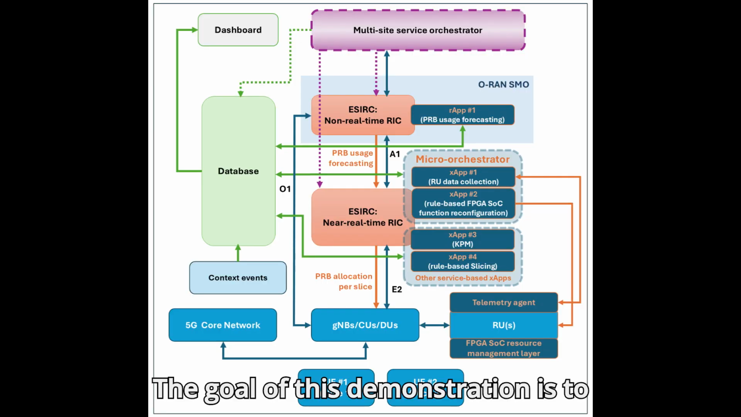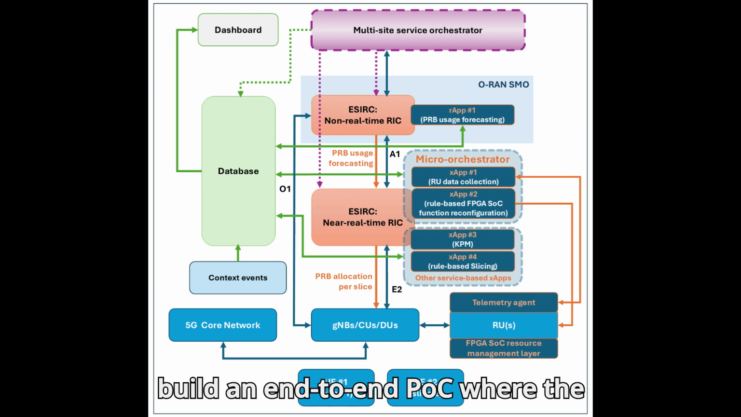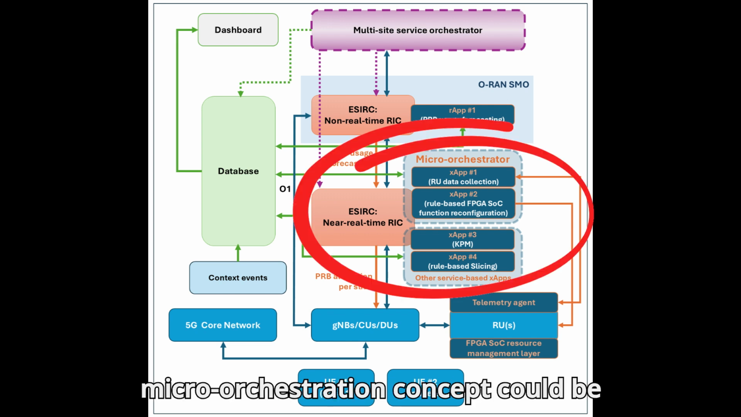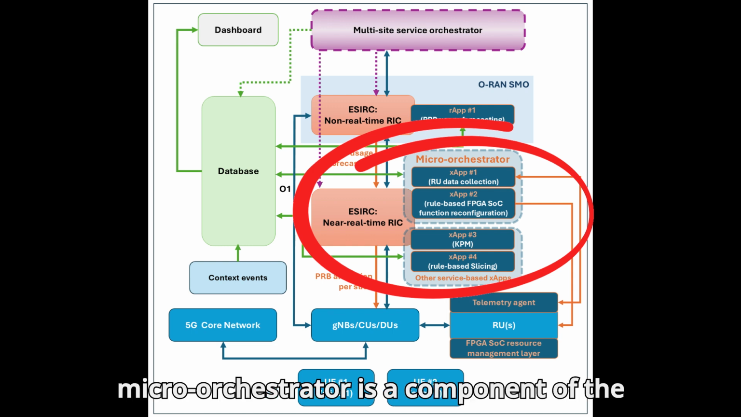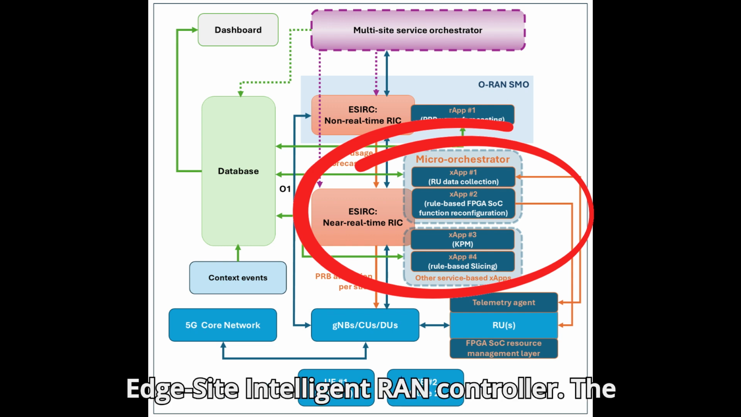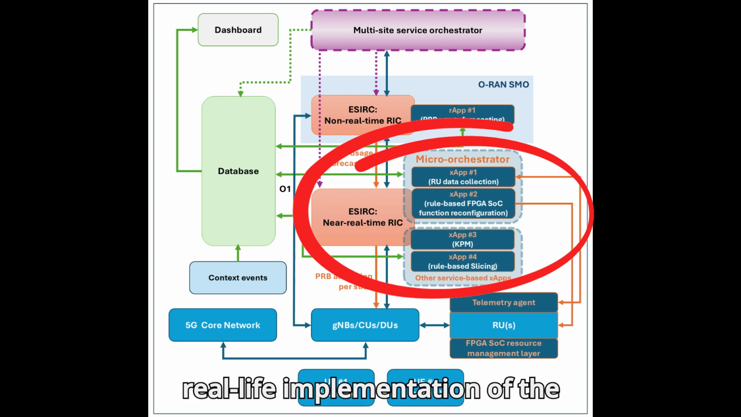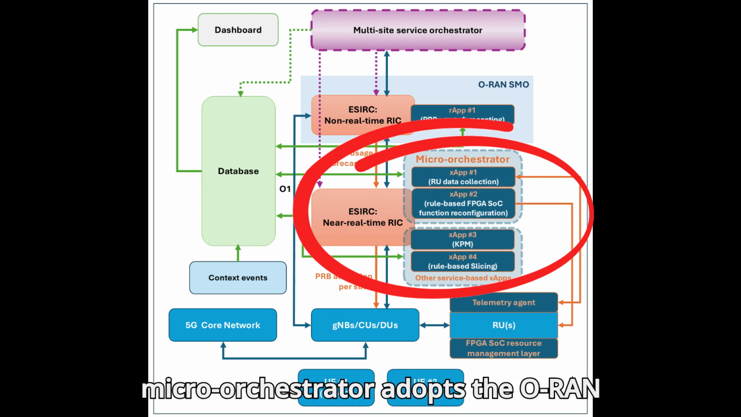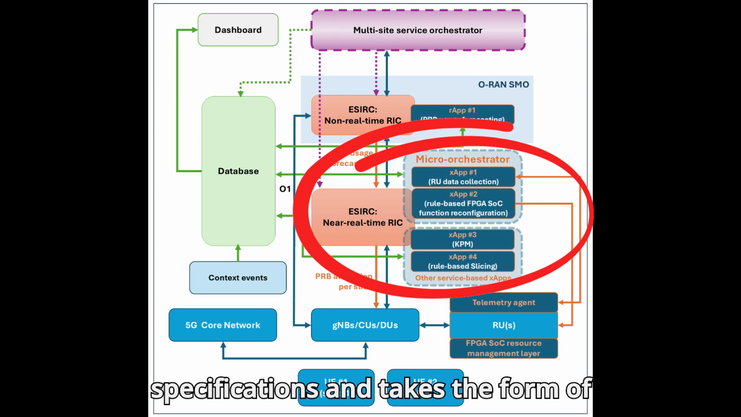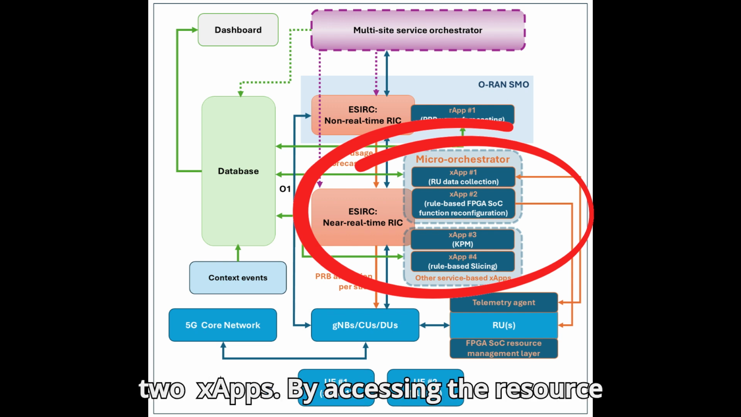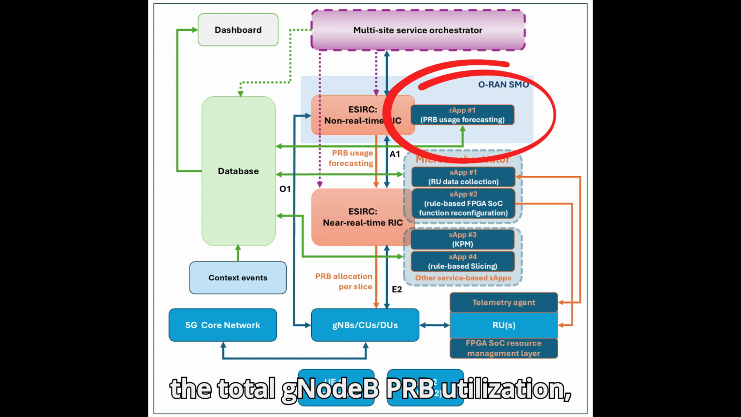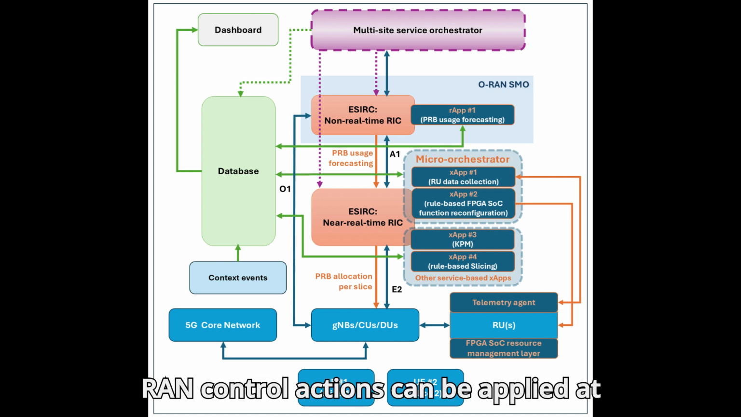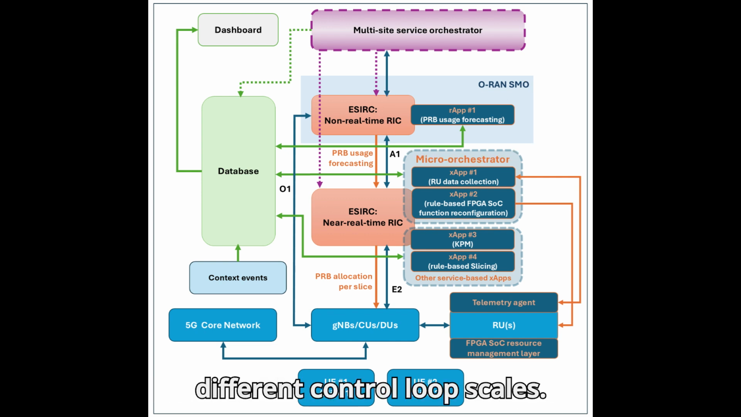The goal of this demonstration is to build an end-to-end POC where the micro-orchestration concept could be showcased. In Verge, the micro-orchestrator is a component of the Edge Site Intelligent RAN Controller. The real-life implementation of the micro-orchestrator adopts the O-RAN specifications and takes the form of two xApps. By accessing the resource usage forecast from an rApp regarding the total gNodeB PRB utilization, RAN control actions can be applied at different control loop scales.